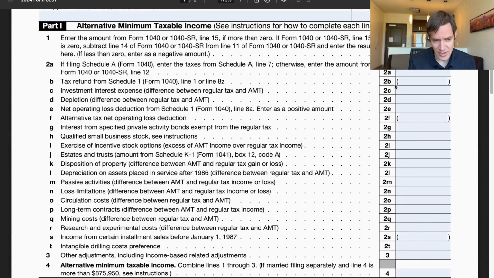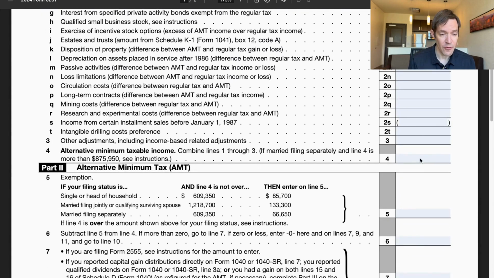The lines 2B through 3 are all your other preference items and adjustments. That's the stuff that is really scary about AMT, but that's not relevant to the thing that changed. So line 4, they call it the alternative minimum taxable income. I know it says taxable income, and so you're thinking, oh, that's like taxable income on 1040.